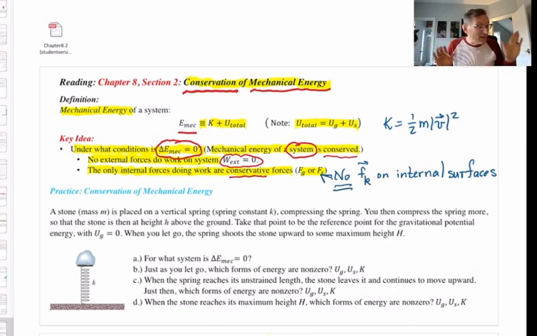I'll tell you why later on in the chapter, but the bottom line is if there are rough surfaces sliding against each other, kinetic frictional forces on the internal surfaces, you're generating what we're calling thermal energy. Now, we haven't defined that formally, but you know intuitively, I suspect, what I mean by thermal energy. If you want an example of generating thermal energy, just rub your hands together, hard, vigorously. You have rough surfaces sliding against each other.